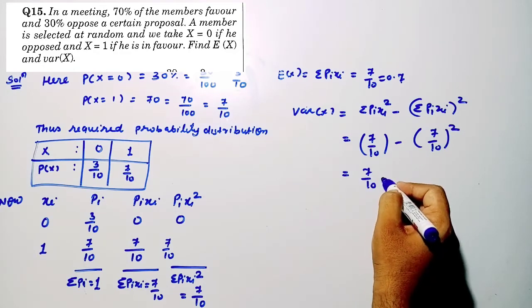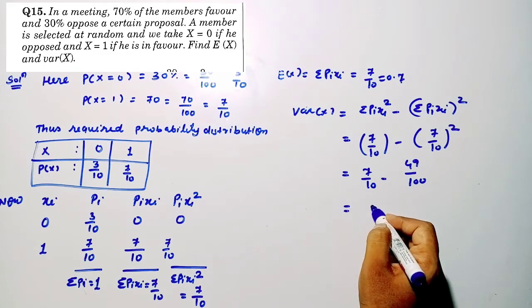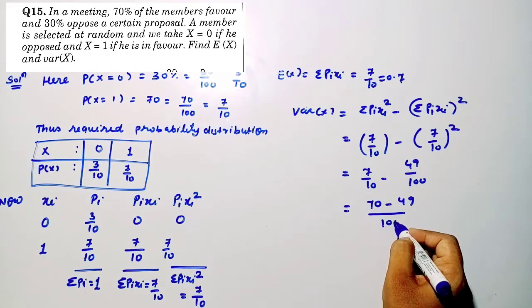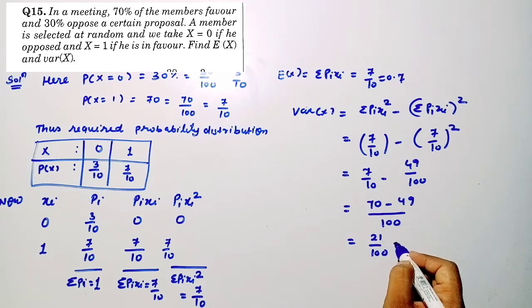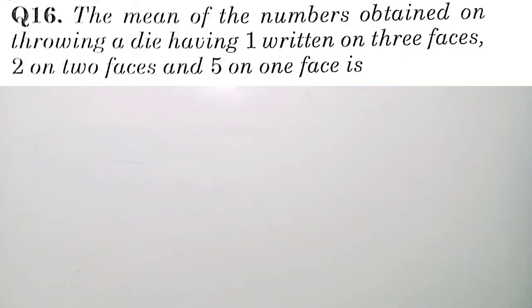So 7 by 10 squared here will be 49 by 100. Right? So 100 will be common, so 70 minus 49 divided by 100. Okay, so 70 minus 49 is 21 by 100. So this will be equal to 0.21. So the variance of this data is 0.21.